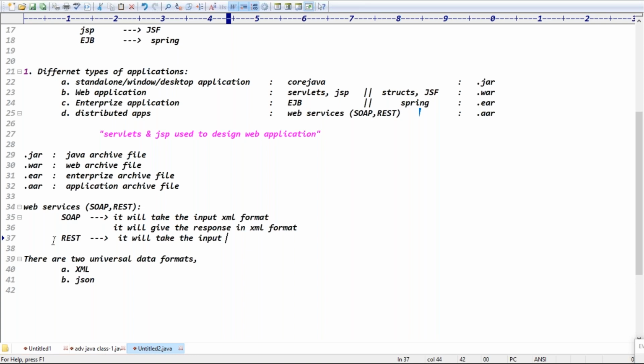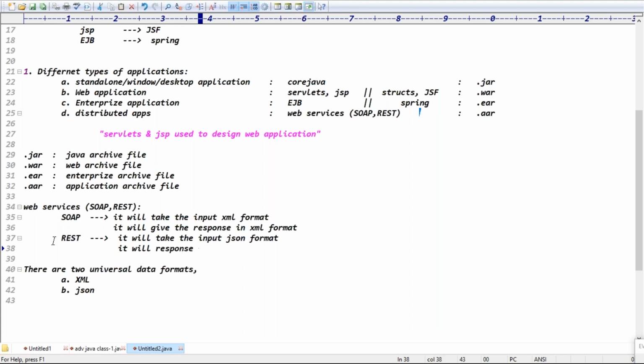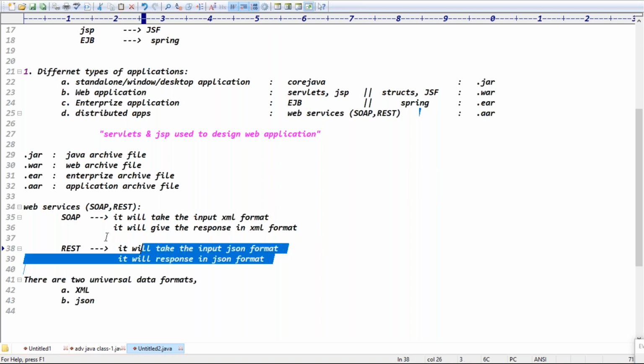Tell me, guys, it will take the input in which format? JSON format. And it will give the response in which format, guys? JSON only, not XML. Take the input in JSON format and give the response also in JSON format.